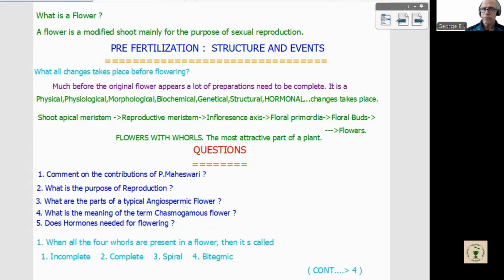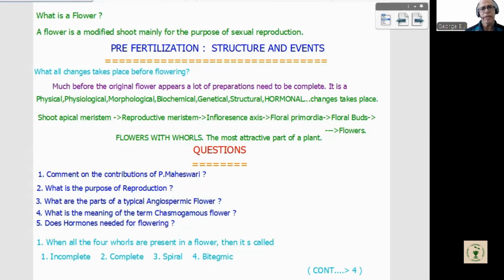See, originally the preparations for a flower start very early, like a programmed event, apoptosis. All the preparation is done earlier for the formation of a flower, it is not suddenly formed.